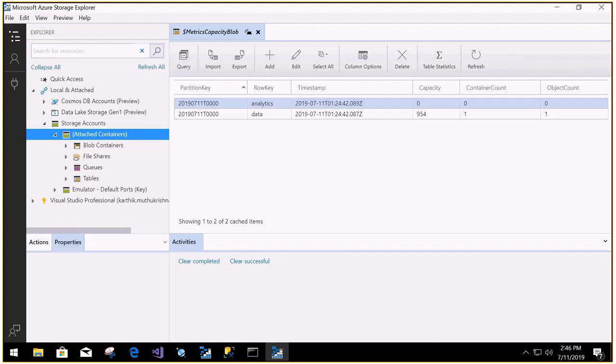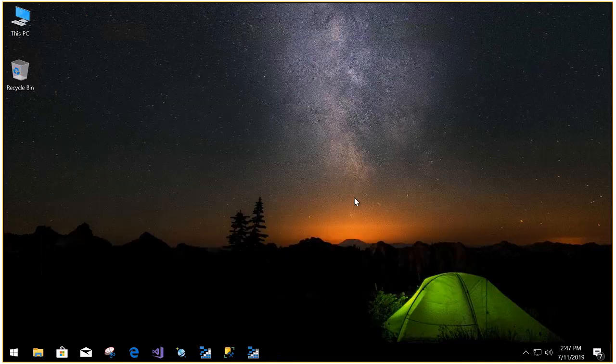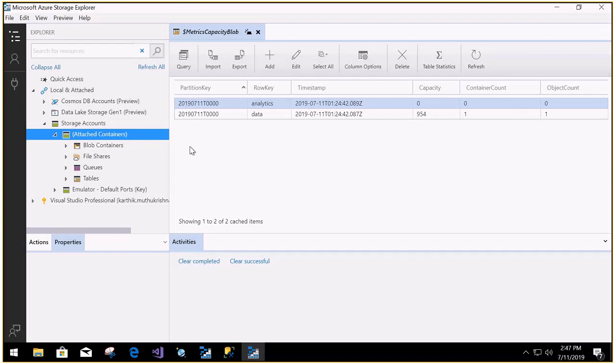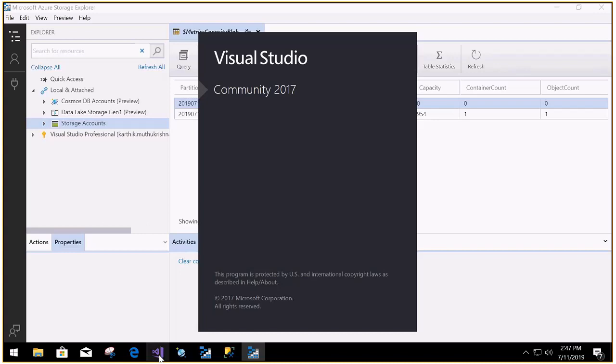To deal with this, I have already started the emulator. Right now I'm going to store it locally. The same thing can be done with a real Azure storage account as well, once you create the storage account there. But right now we are going to work with the local one. I have already started it, so let that be there. You can always observe that the storage emulator is started. Once it is started, you can explore it with the help of this Azure Storage Explorer. So I'm opening Visual Studio.